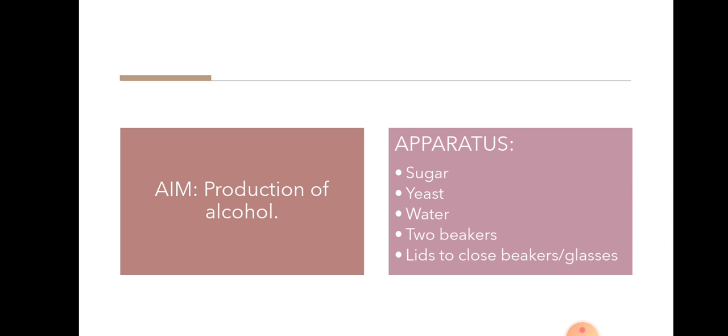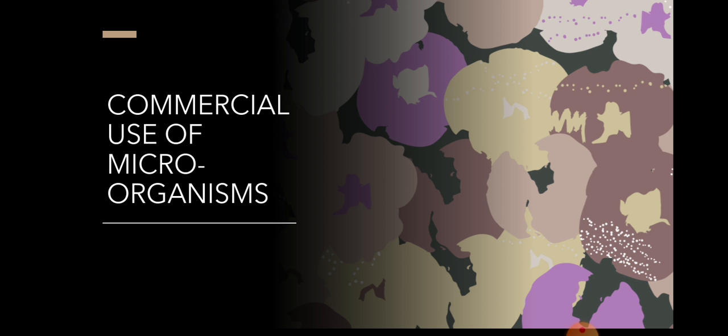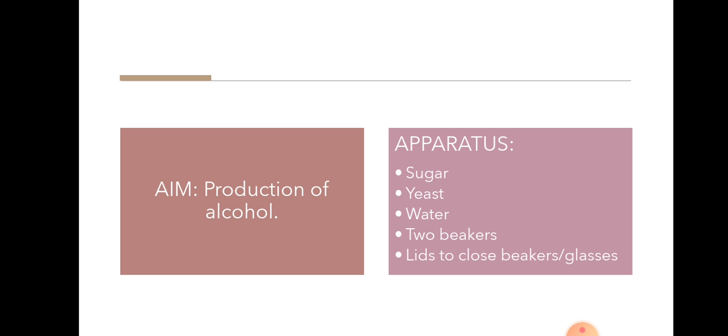In this experiment, we are going to prepare alcohol, how microorganisms are used in the preparation of alcohol, all these things. Okay, coming to the procedure, first the aim of the experiment will be production of alcohol, children. See, in this way, microorganisms are used commercially. What are the apparatus required here?